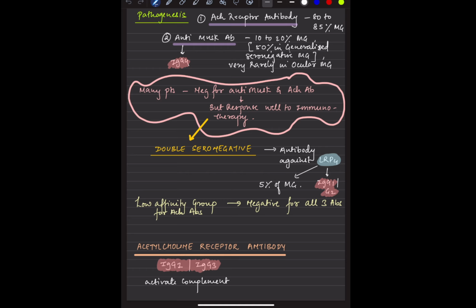So even if these three are negative sometimes, we have to check others like actin and rhinodin. These are antibodies which have a very bad prognosis, so we have to check them. The acetylcholine receptor antibody is IgG1 and IgG3, and they activate the complement.